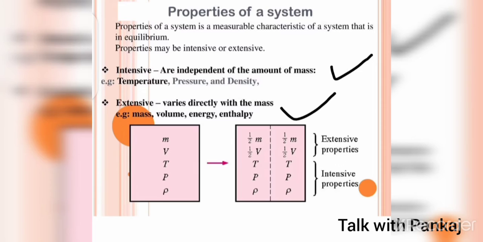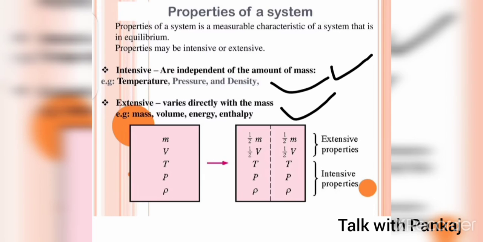Temperature, pressure and density are examples of intensive properties. Means temperature will be constant whether the mass changes or not. It is independent of mass. Density is also the same whether the mass changes or not.